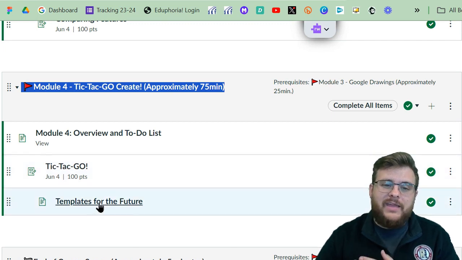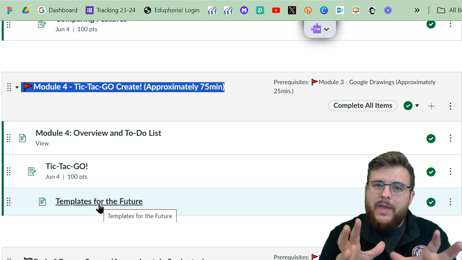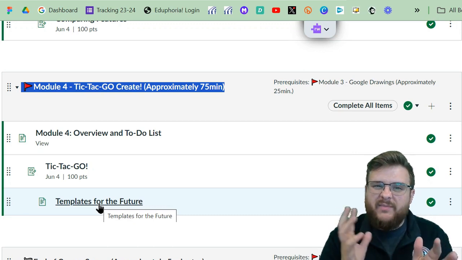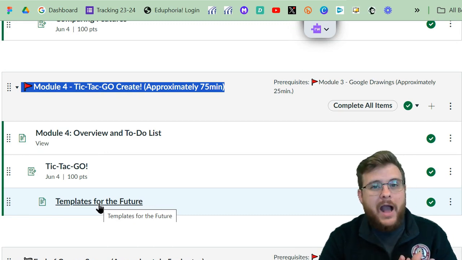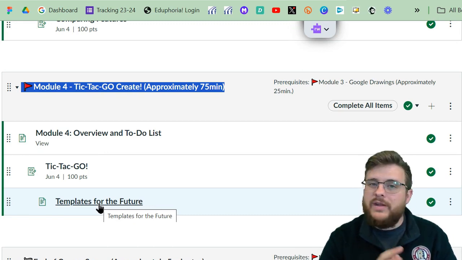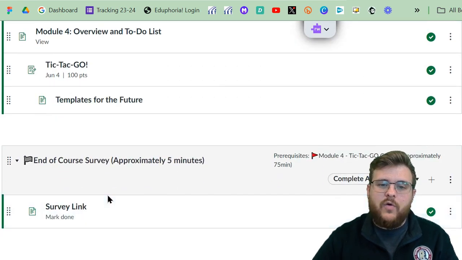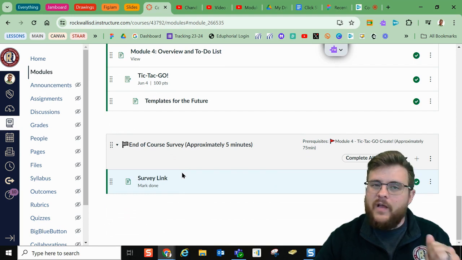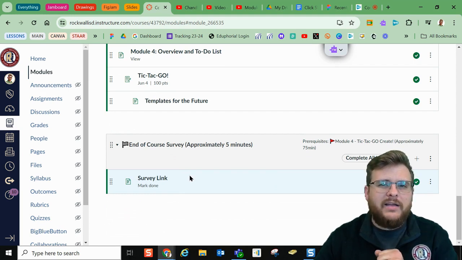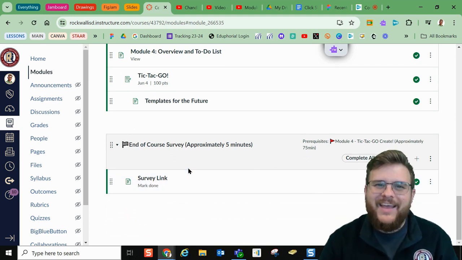Now, the last thing right here is the templates for the future, which is going to be just 1 page that will give you like 15 to 20 different templates that you can just click on, make a copy of, and save for next year. You're free to use any of these things. And then at the very end of the course, you are going to do a 5-minute survey just to talk about how awesome I was, talk about how helpful this training was. Fingers crossed, that's what you actually say.